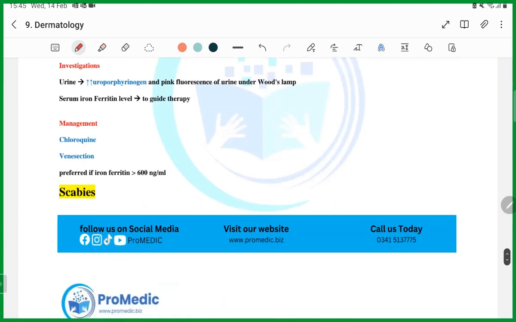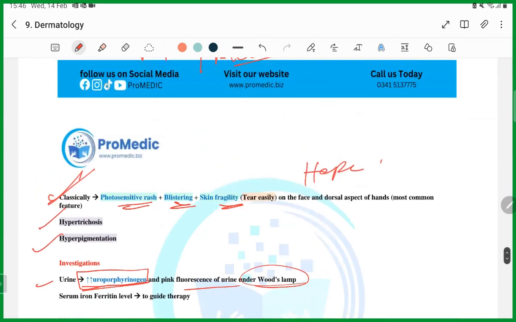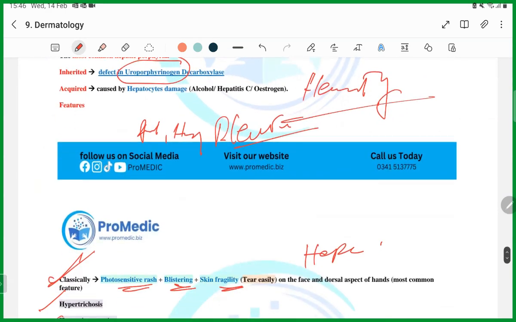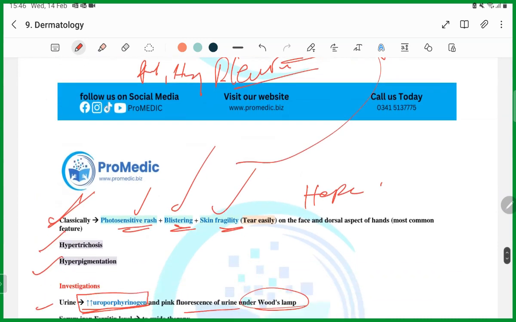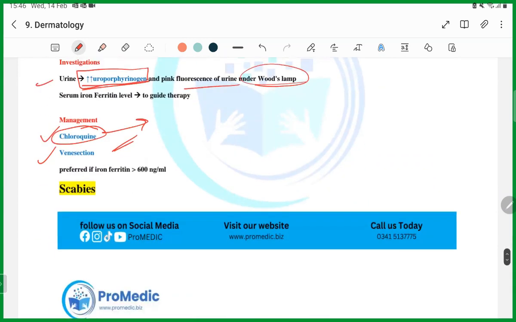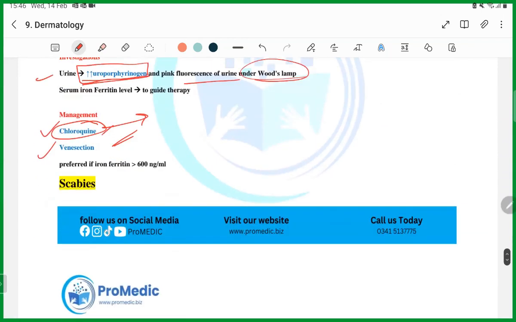What investigation will you do? Of course, the enzyme that is deficient, you will see that it is more in the urine, pink fluorescence of urine under the Wood lamp. And management, very important. They're going to ask you, because it's a very atypical management. Chloroquine, venesection is the other option, guys. Just remember, any patient having photosensitive rash, blistering rash of skin, along with alcohol or hepatitis C or estrogen or hepatic damage, is this porphyria, and you have to remember the chloroquine.